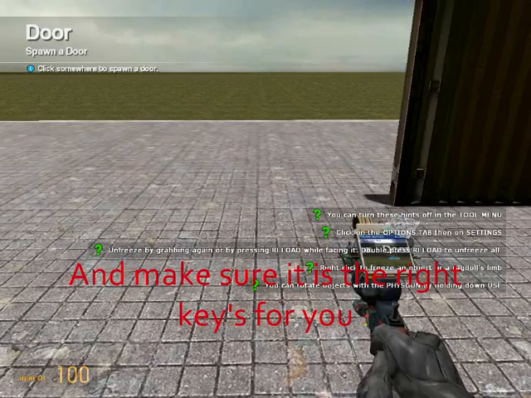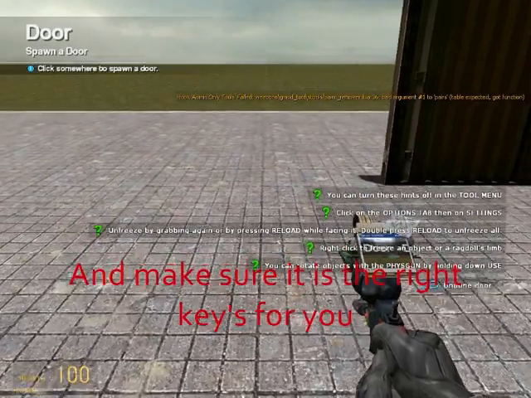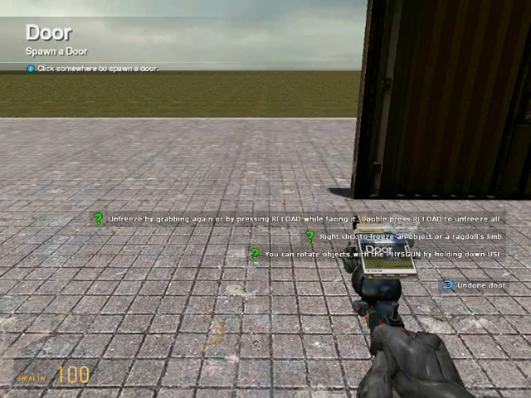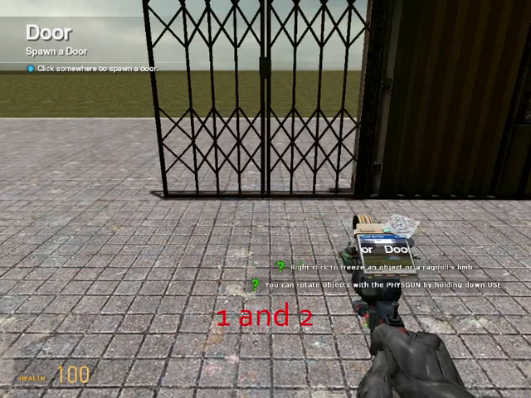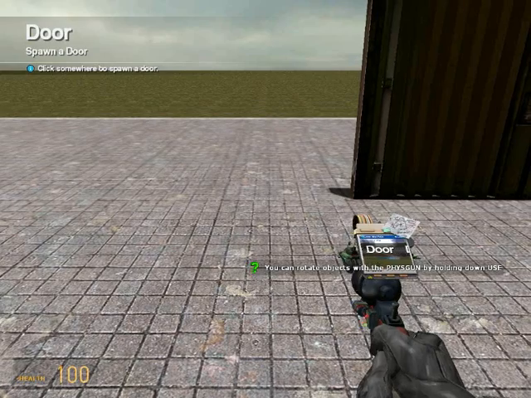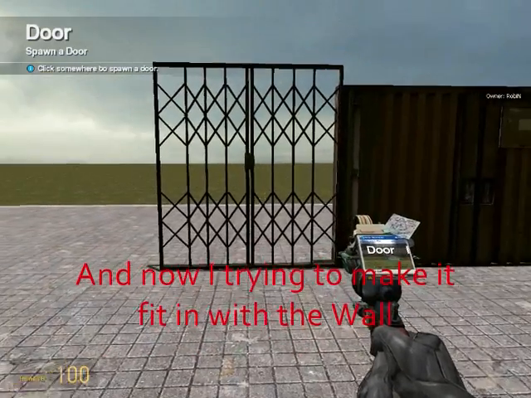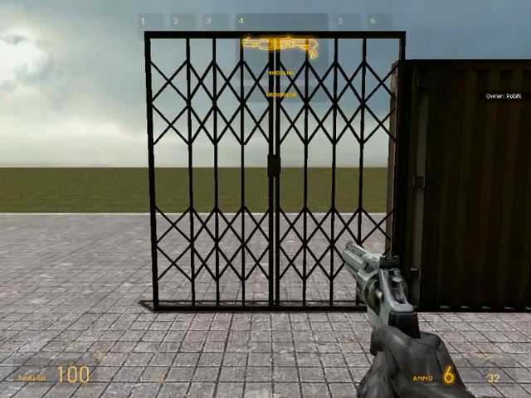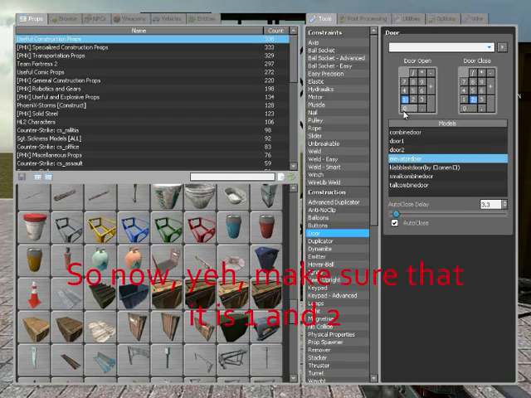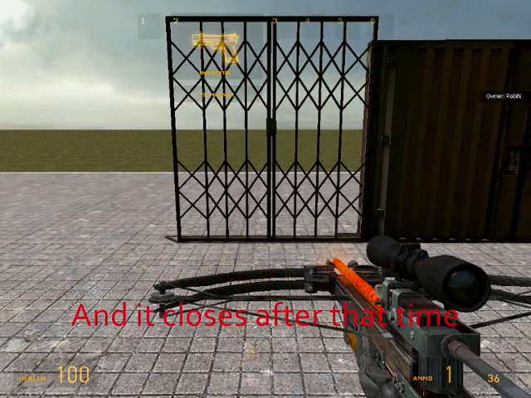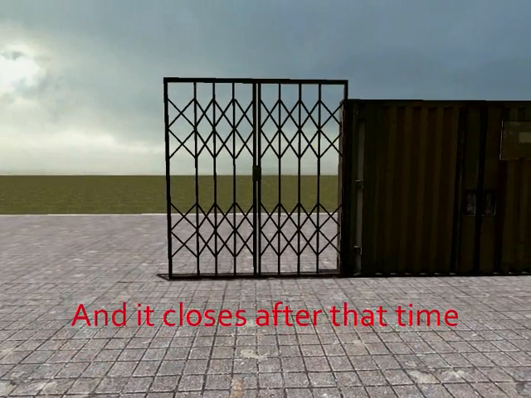And make sure it's the right keys for you. I use the first one and the second, 1 and 2. And now I'm trying to make it fit in with the wall, like that. So now, make sure that it is 1 and 2, or what you now want, and auto close and your delay for it, and it closes after that time.